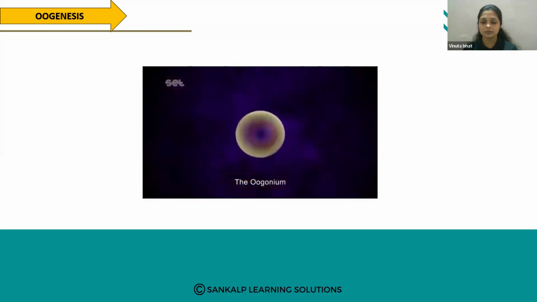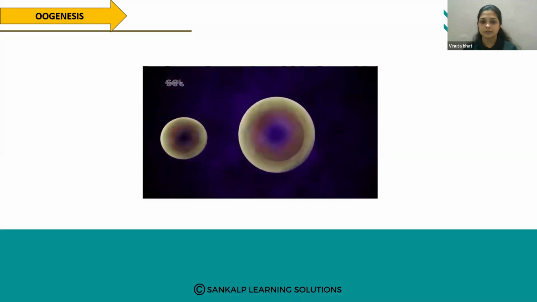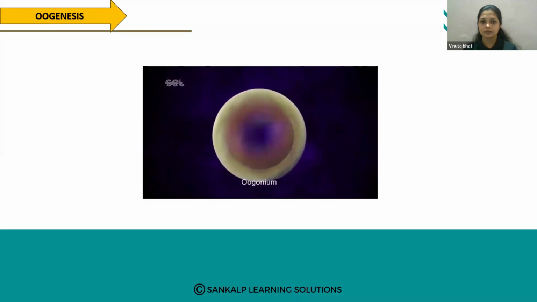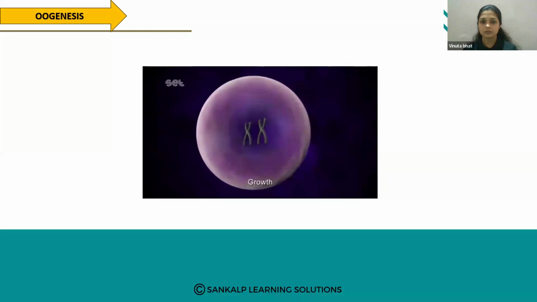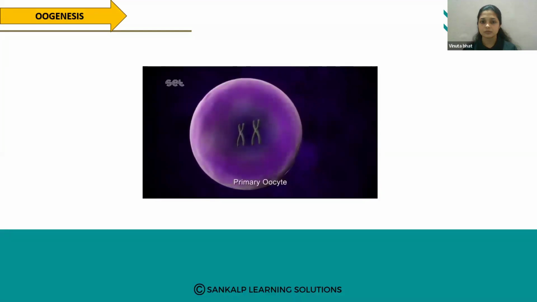The oogonium multiplies through mitosis before the female reaches puberty. The oogonium grow and develop to prepare for meiosis. These cells are called primary oocytes.